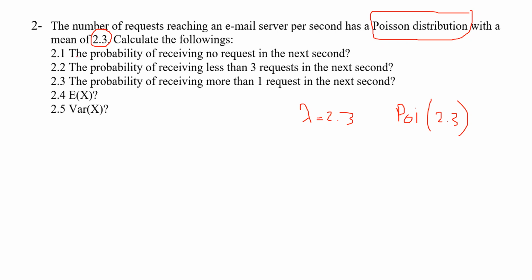Now in the first question, the probability of receiving no request in the next second. Every piece of information is related to seconds anyway, so you don't need any conversion there. We don't want to use such tricks that often for our questions, because I want you mostly to learn how to calculate probabilities and how to find them on tables.